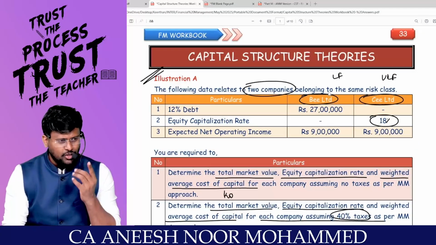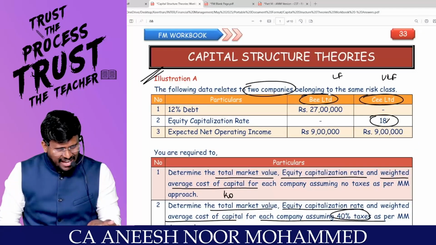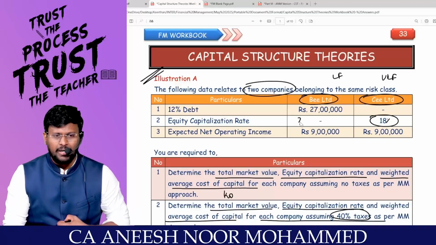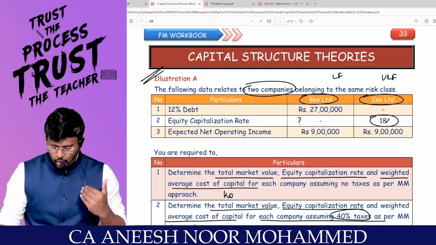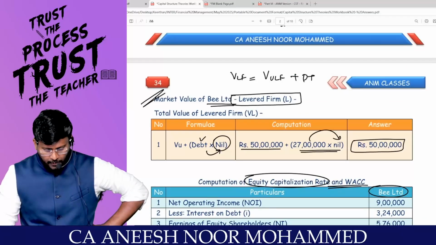Sir, why are you not calculating for C Limited? They are already given in the question, which is KE is equal to KO. Sir, whose KE is not given? B Limited's KE is not given. Are you agree with me? Yes, sir. So I have to calculate the KE of whose Limited? Levered firm. Can we calculate KE?